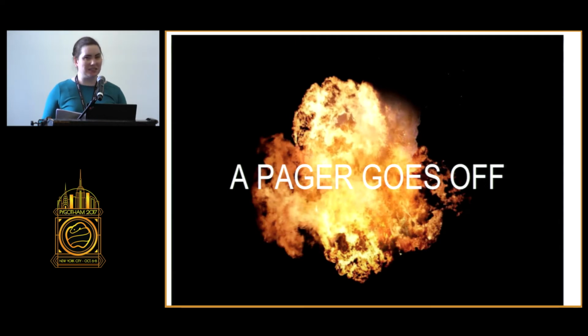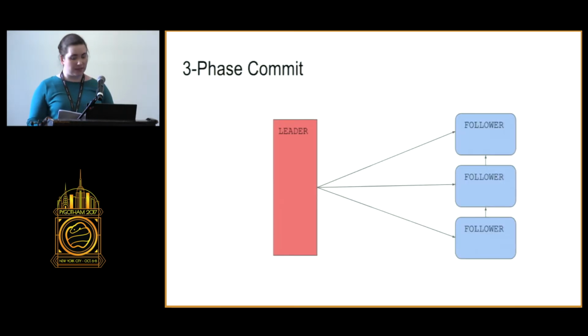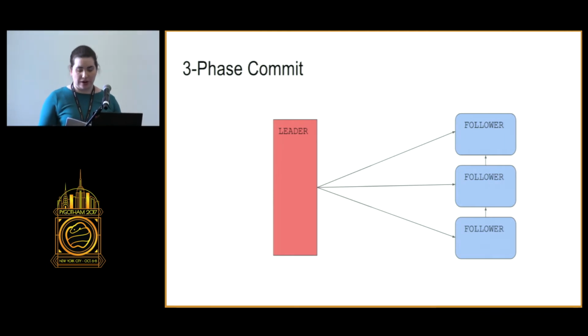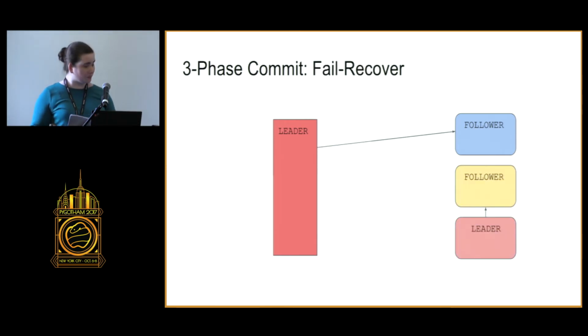So let's take a look at a system where one of the followers can step in and act as the leader when the leader has failed. We're going to do this by adding a second round of messages, and this second round of messages transmits the agreement to the entire cluster that they've all agreed to commit, but don't commit yet. And then when that message has been confirmed by all the followers, then the leader sends out the commit message and we all commit.